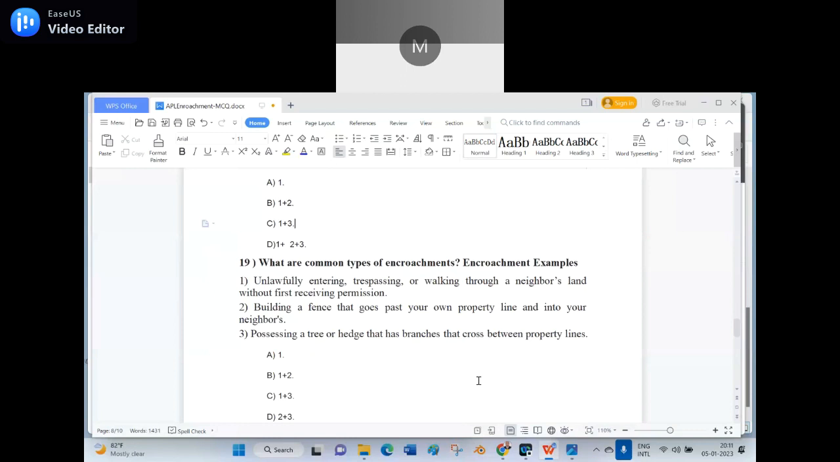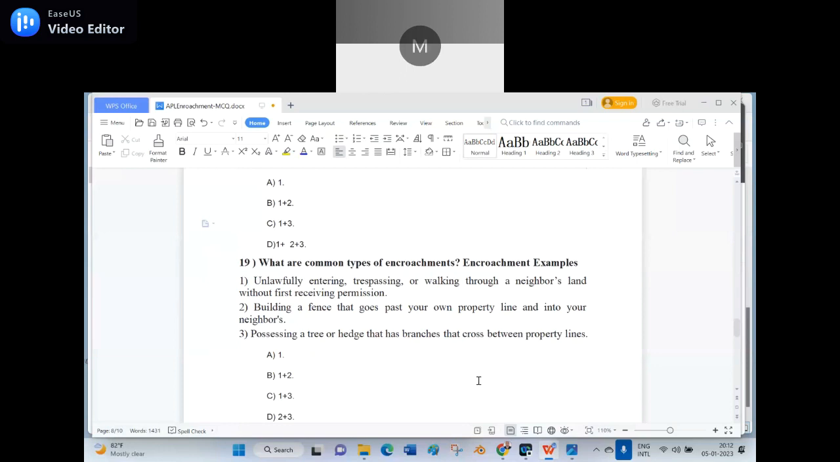What are common types of encroachments? Encroachment examples: 1. Unlawfully entering, trespassing, or walking through a neighbor's land without first receiving permission. 2. Building a fence that goes past your own property line and into your neighbor's. 3. Possessing a tree or hedge that has branches that cross between property lines. Option A 1, option B 1 plus 2, option C 1 plus 3, option D 2 plus 3.